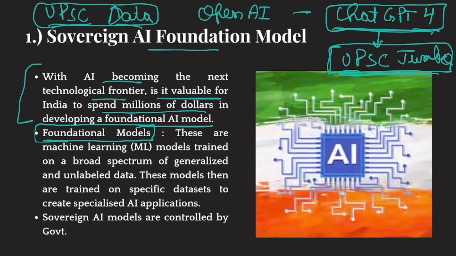I took this model, fed UPSC current affairs into it, and now I have created a specialist AI called UPSC Jumbo, which will answer all current affairs related questions. In this case, UPSC Jumbo is a normal AI application, but ChatGPT 4 is the foundational model.